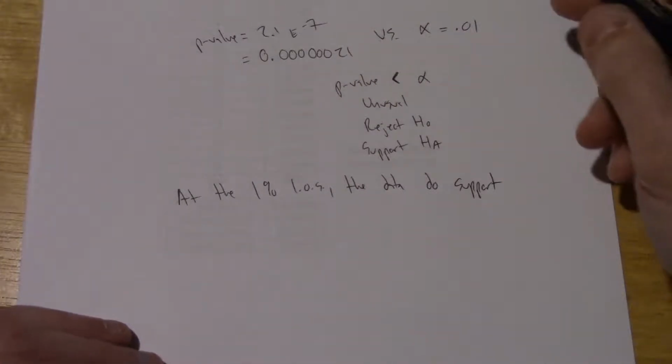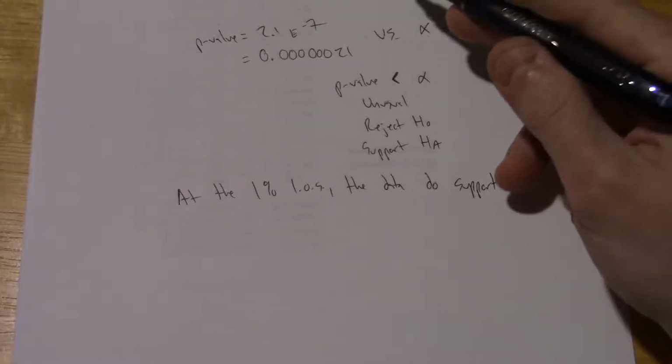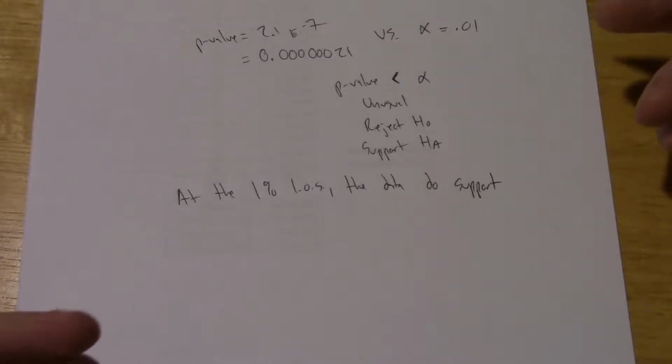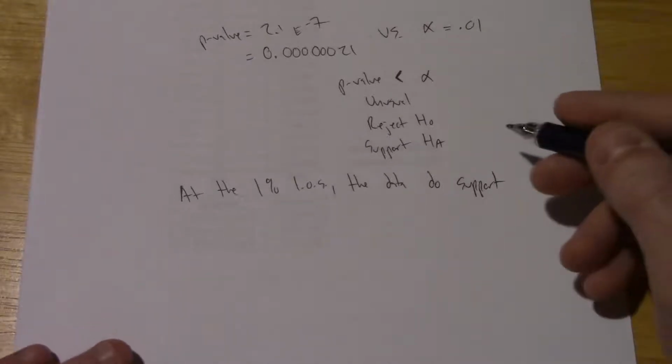So if we go back to the problem, it says, do we have reason to believe that less than 1/5 of homes are heated by oil? So we can just take that sentence and put that right into our conclusion.